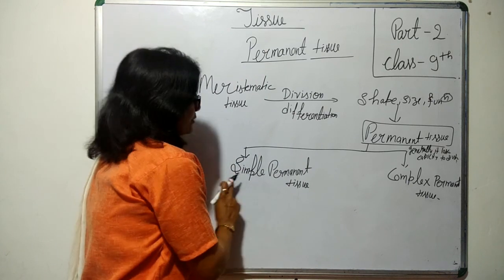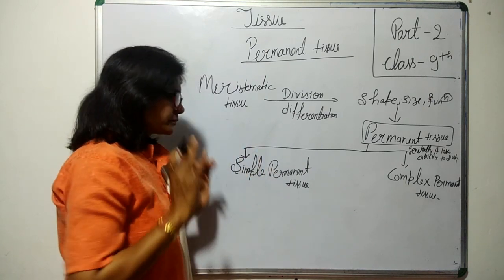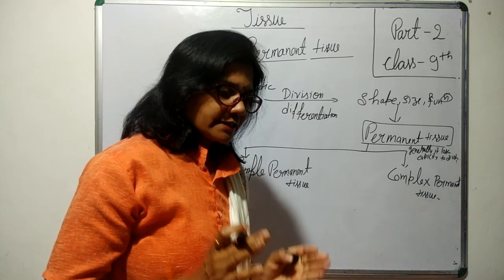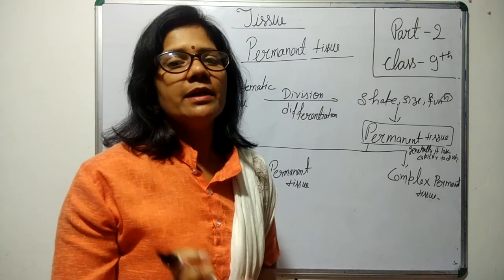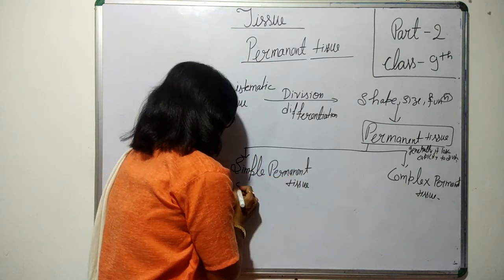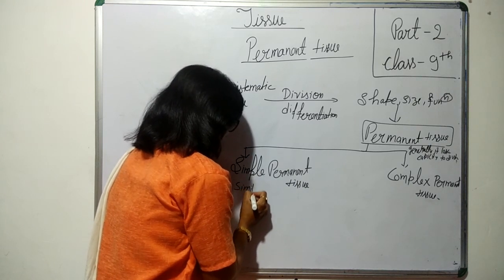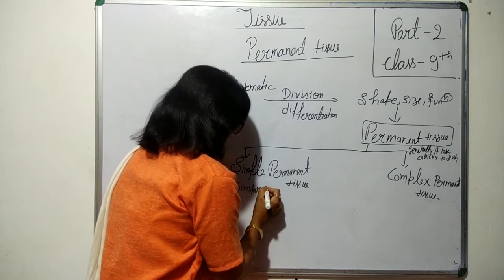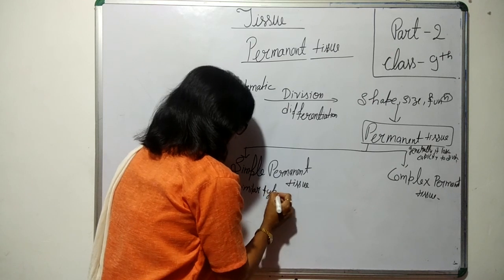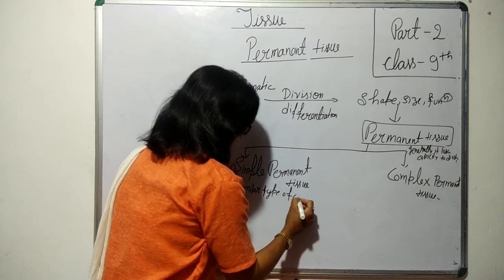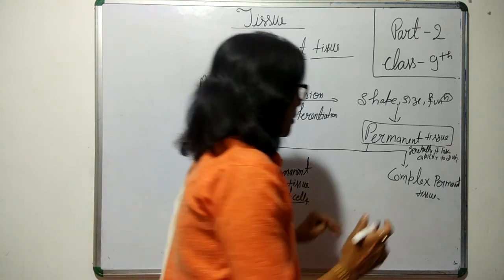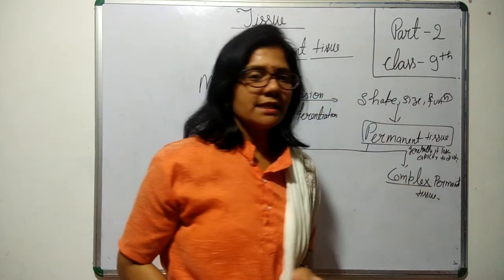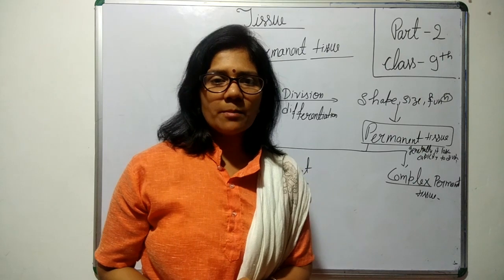Okay, then simple permanent tissue. These are tissues having a group of cells of similar type, meaning all the cells are of similar type. But as it is complex, what do we expect?